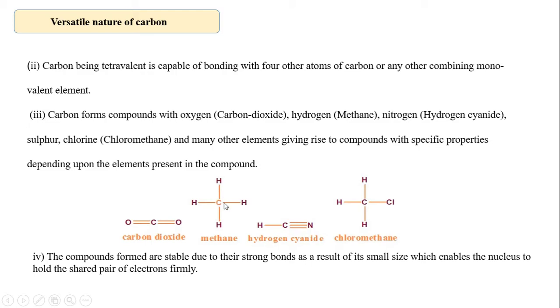It can also share its electrons with hydrogen, nitrogen or chlorine. So the main properties are catenation and tetravalency, and the bond between carbon and carbon is very strong.